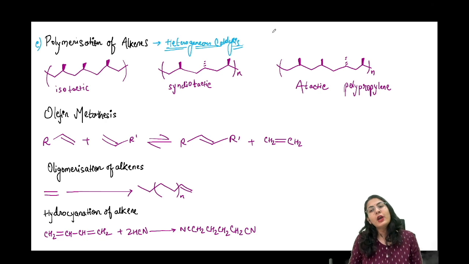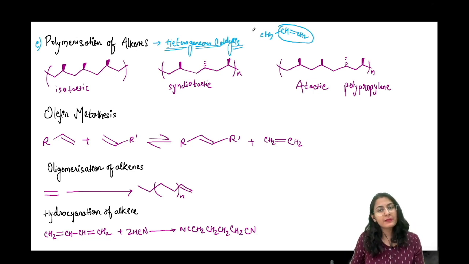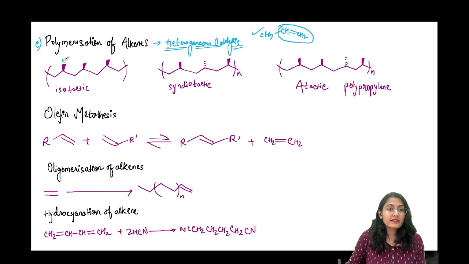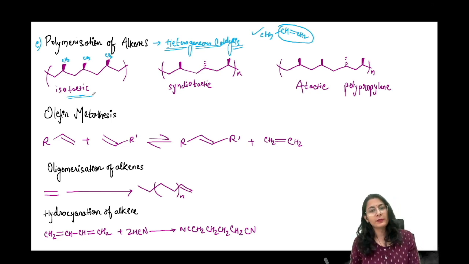Let's say we are taking propylene molecule, CH3 CH double bond CH2. This is our propylene molecule. We want to just make it a polymer by adding the alkene part. ठीक है, तो polymer कैसे बनता है? There are many possibilities. Since there is a side chain present, this side chain can be arranged all on the same side. ये रहा side chain, all on the same side it is being added. That is going to give you isotactic isomer या isotactic polypropylene.